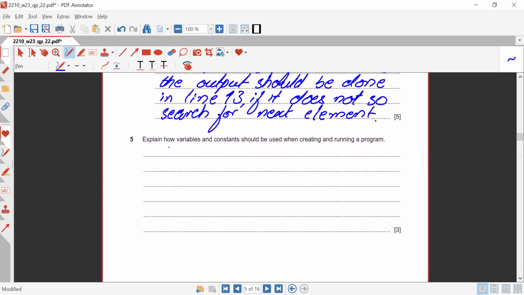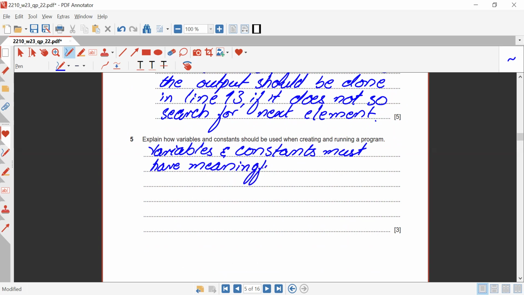Okay, now question number 5. What do they ask in question number 5? They are saying explain how variables and constants should be used when creating and running a program. Okay, so it is of 3 marks. The first point could be variables and constants must have meaningful names, first of all. Meaningful names or meaningful identifiers, you may say.